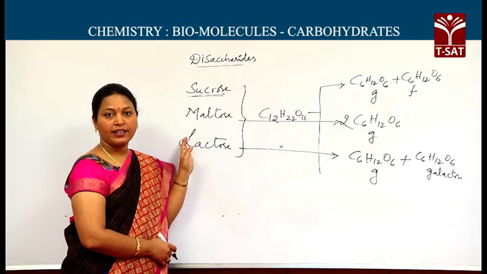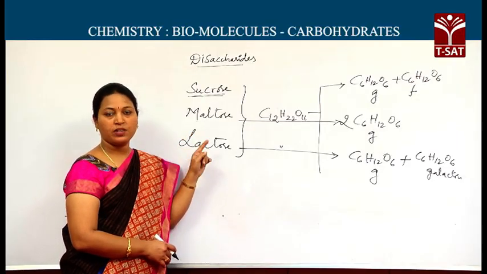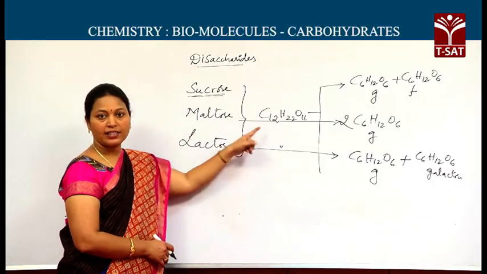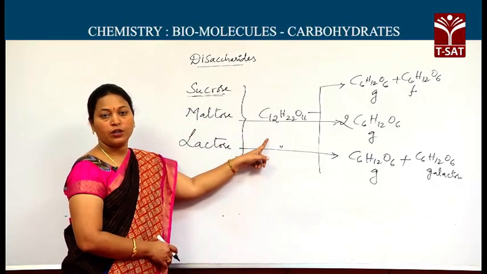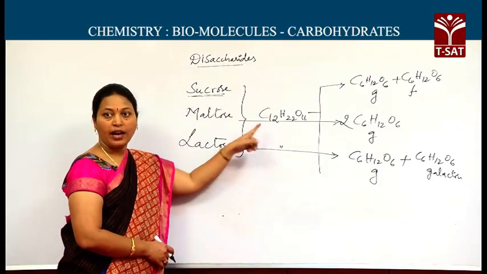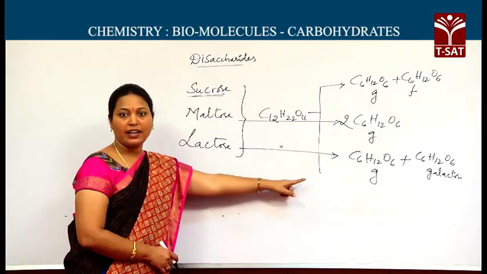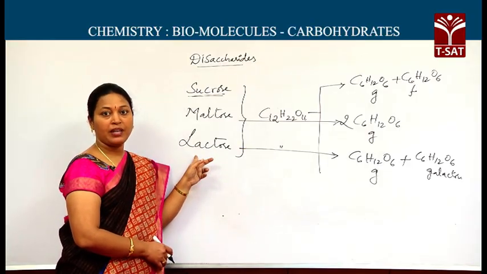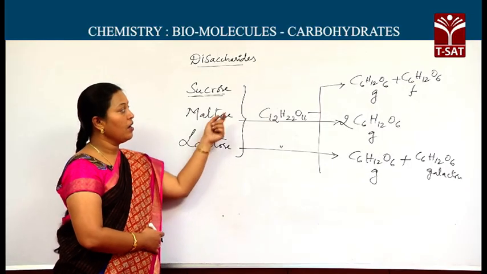If the disaccharide hydrolyzes to produce glucose and fructose, we can confirm it as sucrose. If the disaccharide hydrolyzes to produce only glucose units, then we can confirm it as maltose. If it hydrolyzes to produce glucose and galactose, we can consider it as lactose. The question may be asked in different ways.